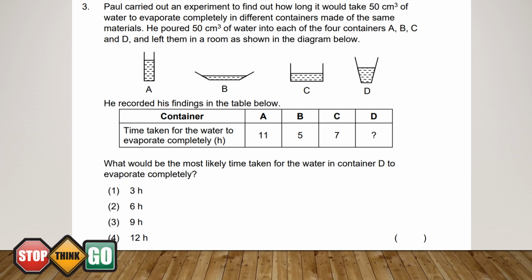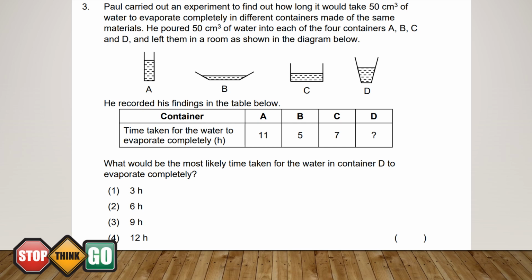The third question we are going to go through is an experimental type question. So we have to first find what is the aim of the experiment. Paul carried out an experiment to find out how long it would take 50 cubic centimeters of water to evaporate completely in different containers made of the same materials.